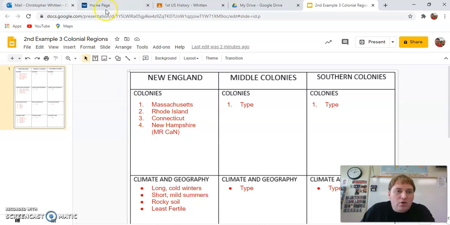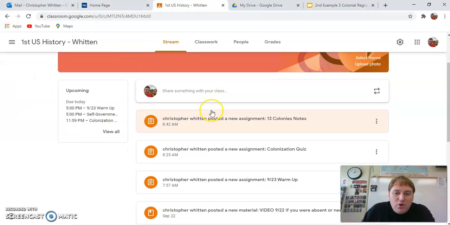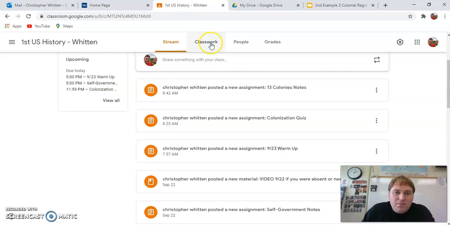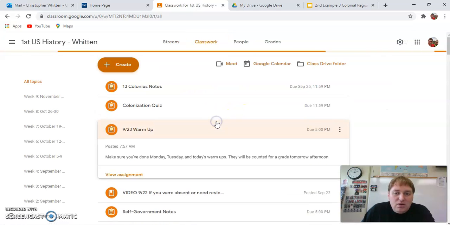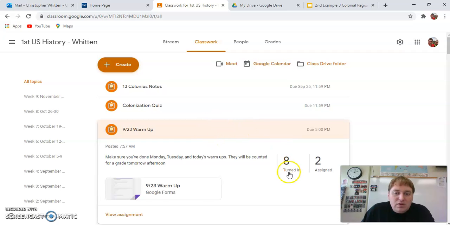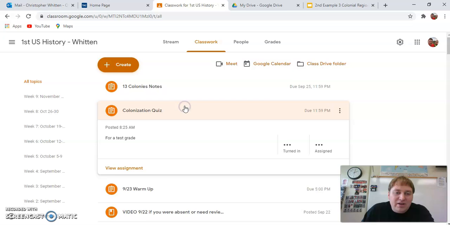So what we are going to be doing today, number one, you need to do the warm-up. So you'll go to the stream, and then you click warm-up right here. This particular class has 8 turned in. I have 2 that did not do it. And then next thing you need to do, just click warm up. It's only like 3 questions.